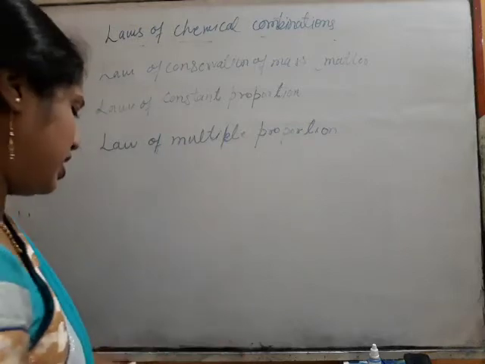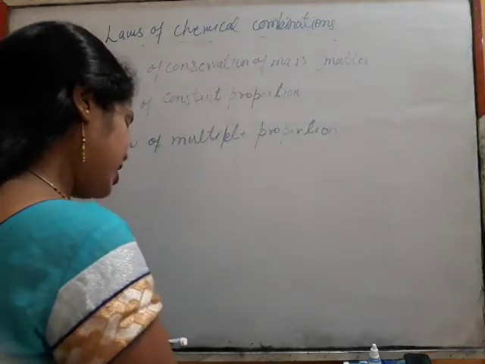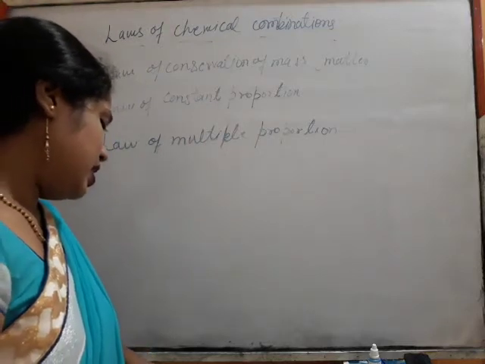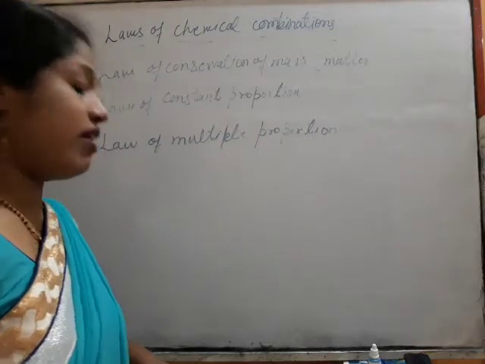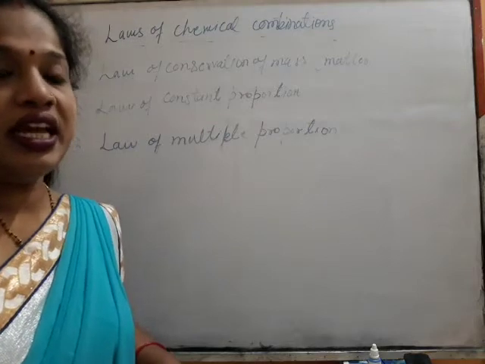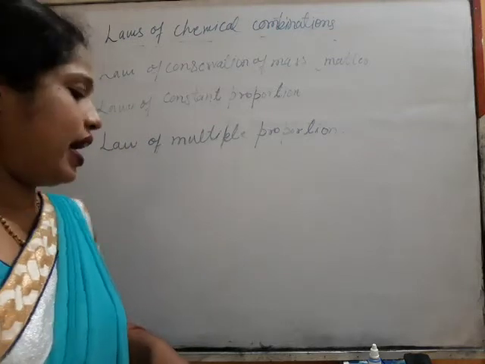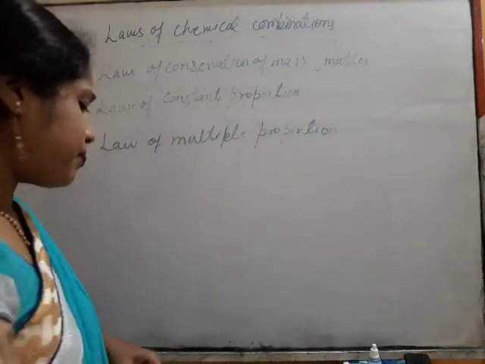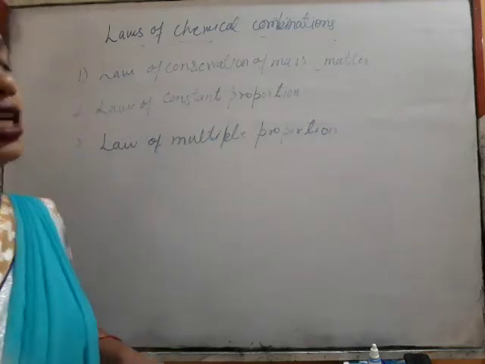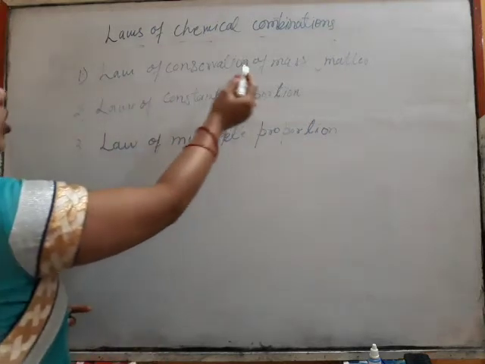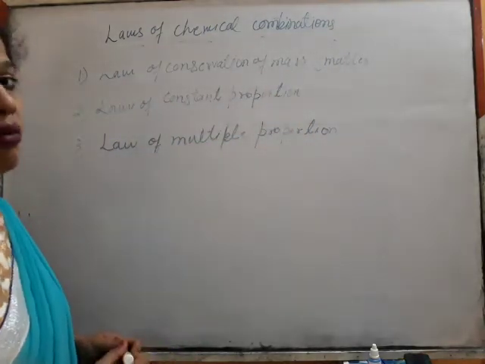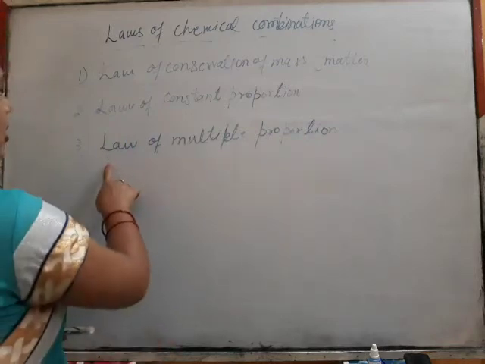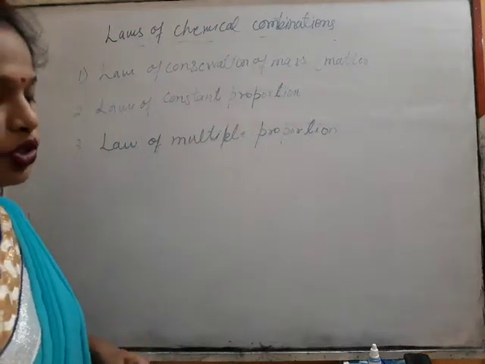These laws have been given by the scientists Antoine Lavoisier and Joseph Proust. Basically, the first is given by Lavoisier and the next law is given by Proust. So the first law is the law of conservation of mass or matter. Next is the law of constant proportion, and the third is the law of multiple proportion.